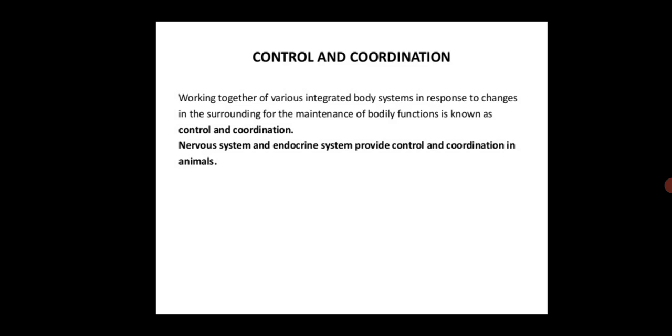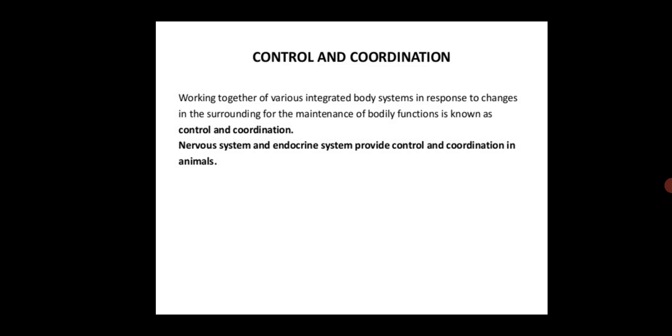Like the circulatory system, which comprises the heart, arteries, capillaries and veins, or the respiratory system, which comprises the lungs, trachea, pharynx, nasal passage and nose. Each of these organs is specialized for a specific function.